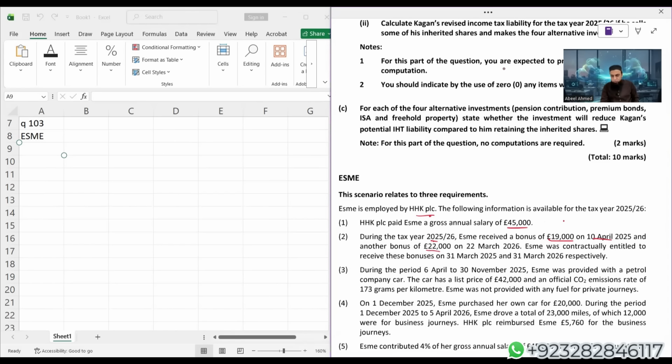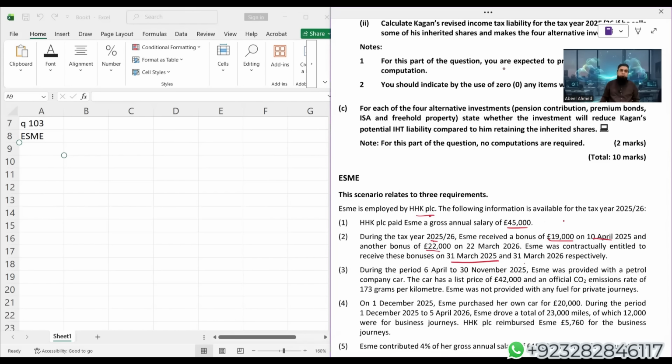Esme was contractually entitled to receive bonuses on 31st March 2025 and March 2026. Now, this is the problem. A bonus is taxable at the earlier of the entitlement date and the actual date of receiving it. For the first bonus, the date of receipt is 10th April 2025, but the entitlement date is earlier, 31st March 2025.